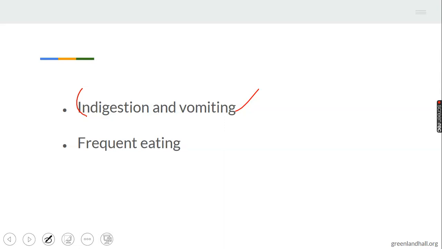Indigestion can take place when the food refuses to digest, meaning the person is infected by tapeworm. And vomiting immediately after eating. A child that vomits immediately after eating has been infected by tapeworm, or an animal as well. After feeding, if such an animal vomits the food, the animal has been infected by such disease.